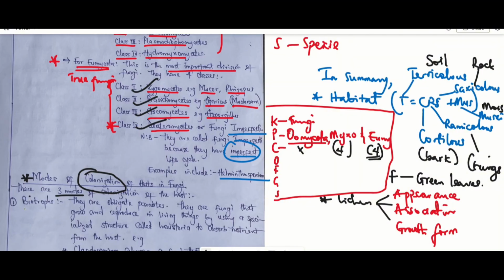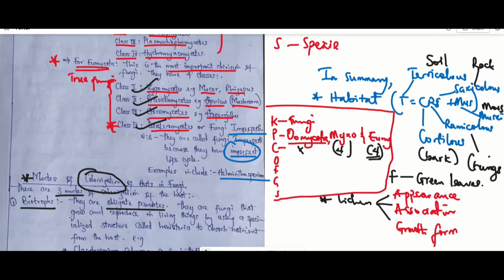The first one is biotroph. So when we refer to a fungus as a biotroph, what do we mean? It means that the fungus is actually a parasite, and the kind of parasite it is, is an obligate parasite. And when we say obligate parasite, we mean it does not undergo any other form of nutrition or have any other way by which it feeds other than parasitism.